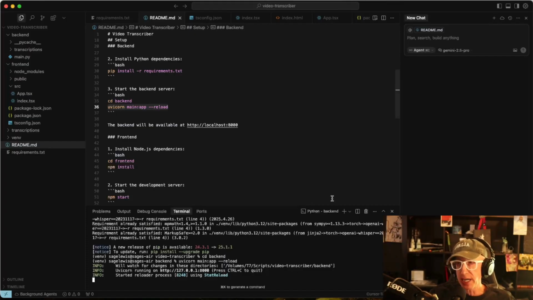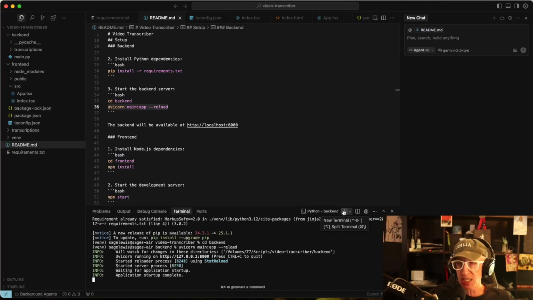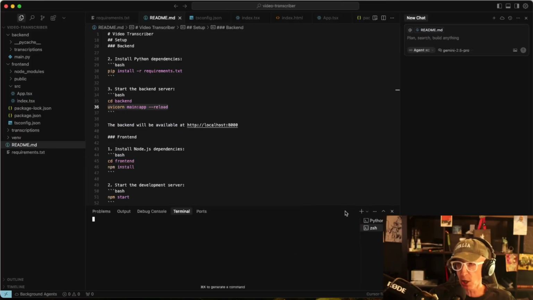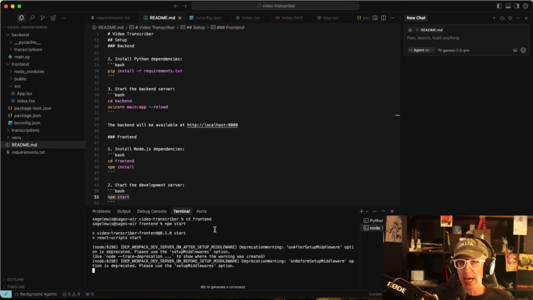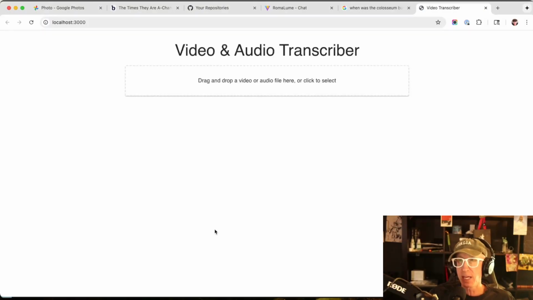Now I need to set up a new terminal, and I just use this plus sign over here. Again, I'm in Cursor. I have to keep that back end running. Now I'm going to change to the front end folder. CD front end. I don't need to install it, I just need to start it. npm start. It's starting up, and bam, here it is.